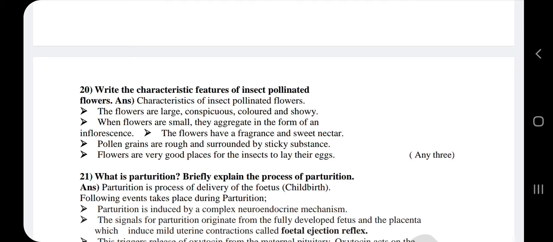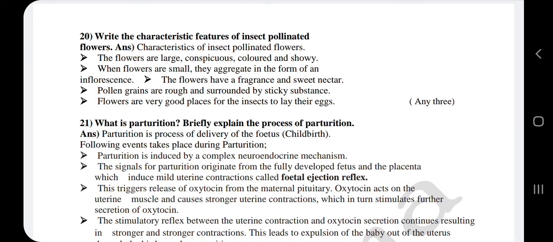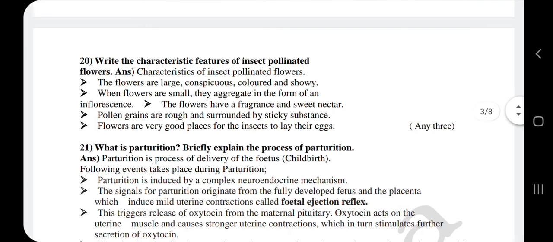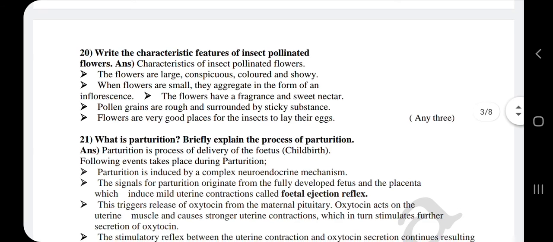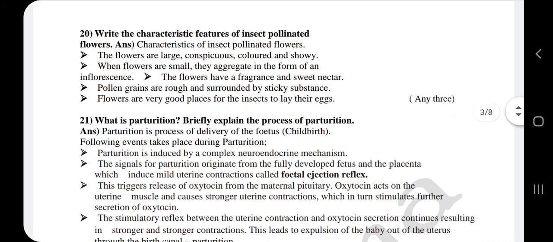So insect pollinated flowers should be large and colored, even attractive, and those flowers should be aggregated in the form of inflorescence, meaning the arrangement of the flowers on the floral axis should be in the compound manner. Those flowers should have good fragrance and even sweet nectar, then only they can attract the insects.